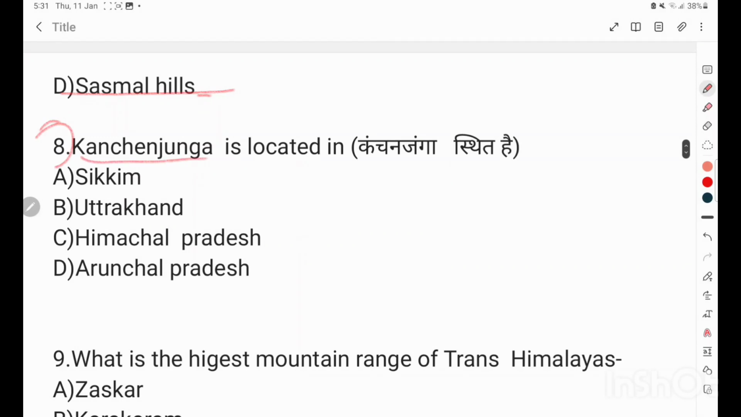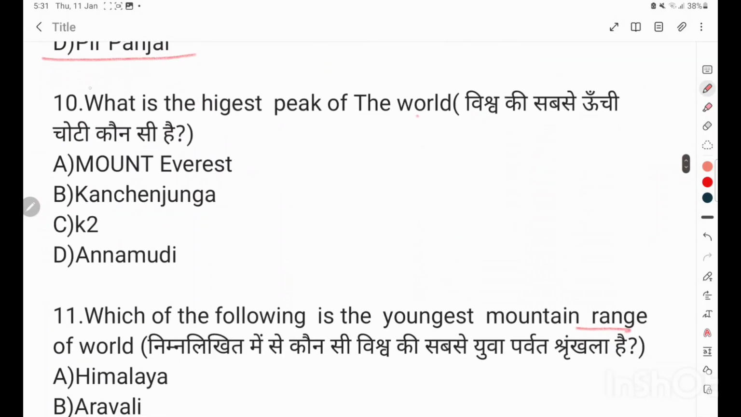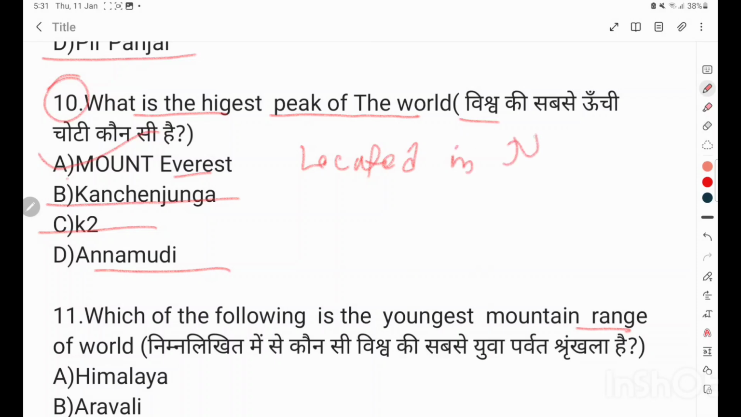Question number 8. Kanchenjunga is located in Sikkim, Uttarakhand, Himachal, Arunachal. Correct answer is Sikkim. Question number 9. What is the highest mountain range of Trans-Himalaya? Zaskar, Karakoram, Ladakh, Pir Panjal. Correct answer is Karakoram. Question number 10. What is the highest peak of the world? Mount Everest, Kanchenjunga, K2, Anaimudi. Correct answer is Mount Everest, located in Nepal.